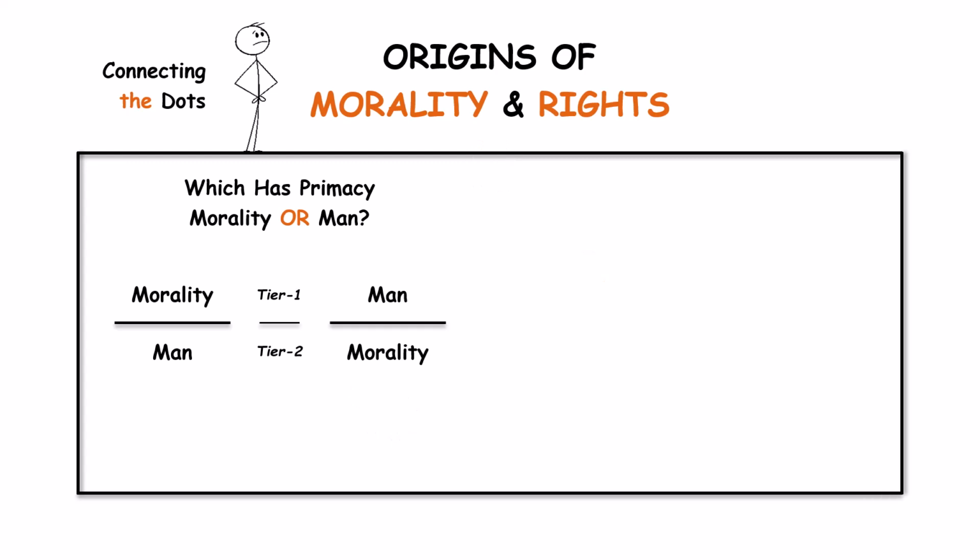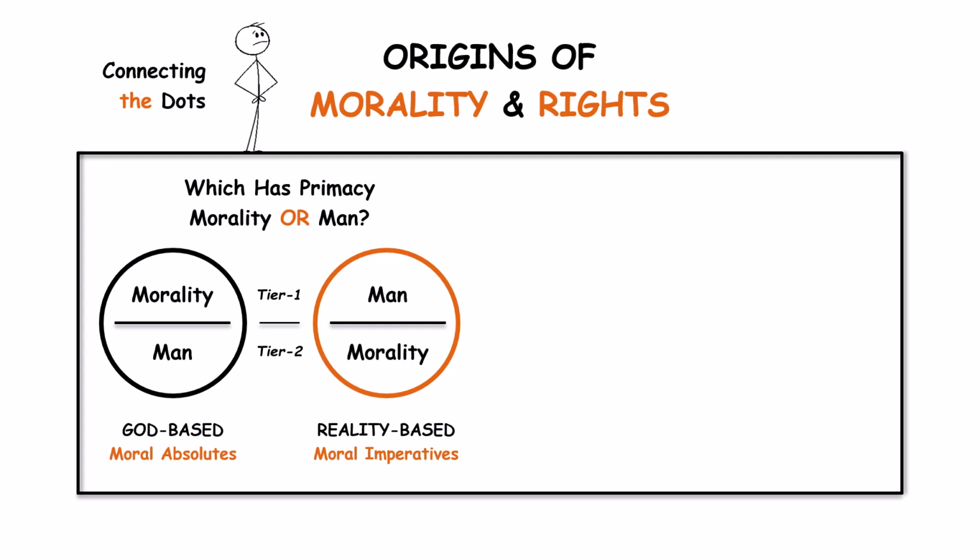This is where our 2-tier thinking tool brings clarity, especially when we recall the Savior's response to the Pharisees. The Sabbath was made for man, not man for the Sabbath. That principle helps us ask, which has primacy, morality or man? The God-based view gives primacy to morality, leading to moral absolutes imposed on man. The reality-based view gives primacy to man, from which moral imperatives are discovered.